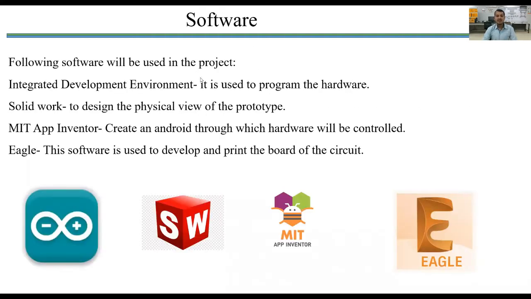Software. The first part in this project is the use of software. Different software such as Arduino IDE, SolidWorks, MIT App Inventor, and Eagle are used. Arduino IDE is used for programming the ESP32. SolidWorks is used to design the product, MIT App Inventor is used to develop the mobile application, and Eagle is used to design the circuit.